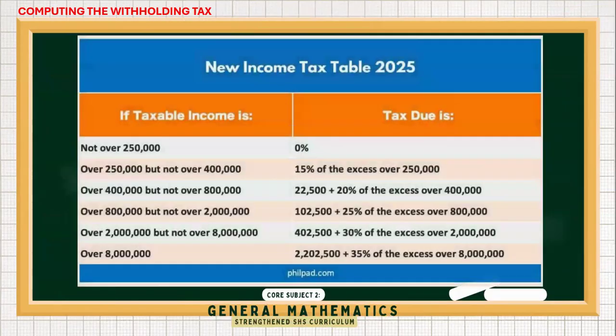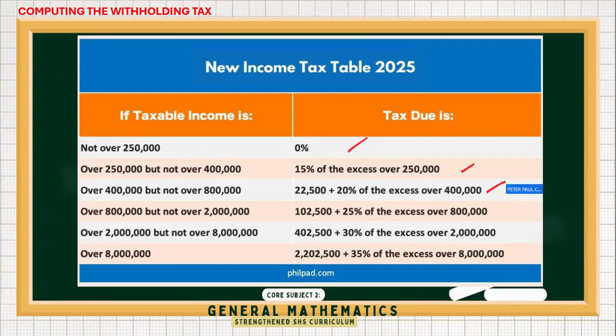So let's talk about the TRAIN Law. This was signed by former President Rodrigo Duterte. This is how we are taxed according to income. For 250,000 and below, we charge no tax. All employees with an annual gross income of 250,000 and below are tax exempt. That's our bracket number 1. For bracket 2, we compute 15% of the excess over the 250,000.